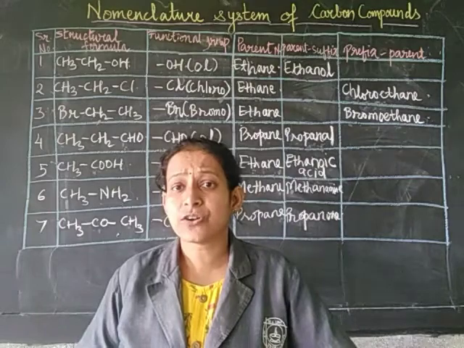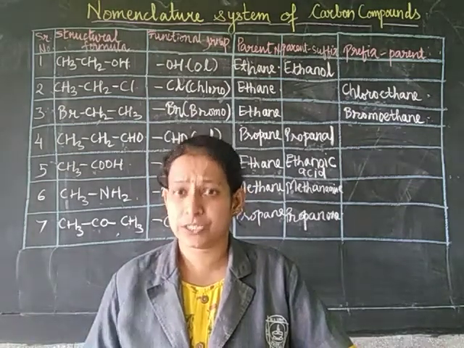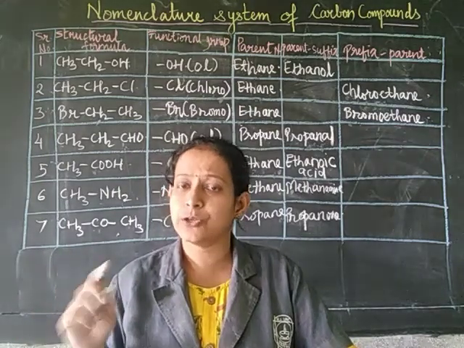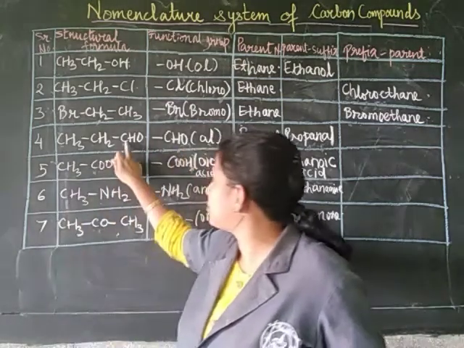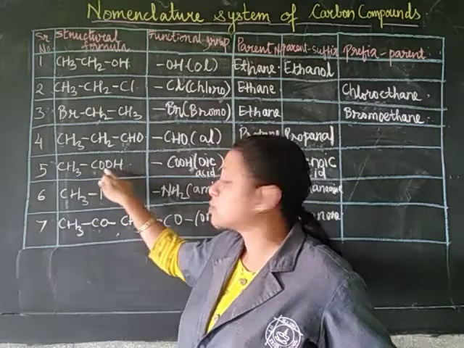Now in case of aldehyde, CHO or COOH, wherever it is attached, that carbon you will number as 1. Where CHO is present, you will number it as 1, and even in this case you will number it as 1.